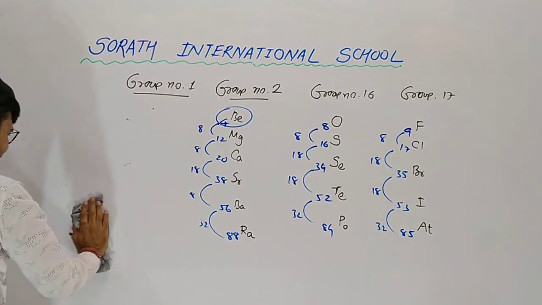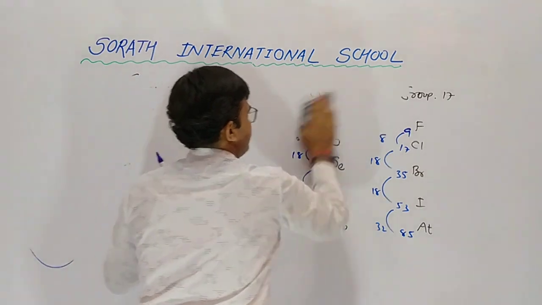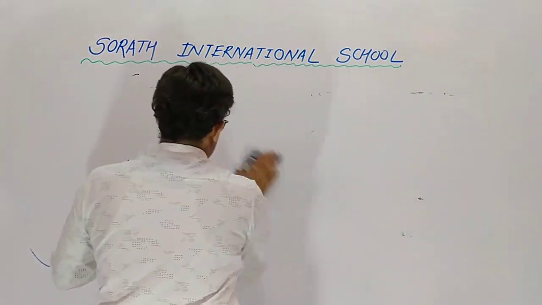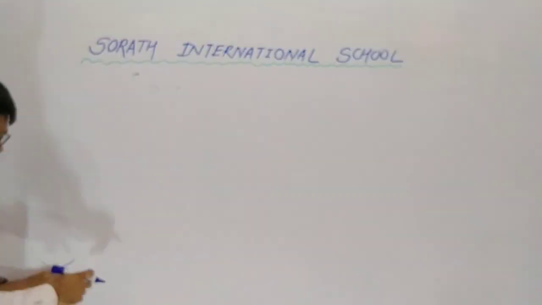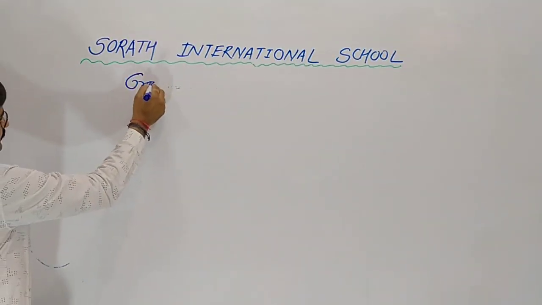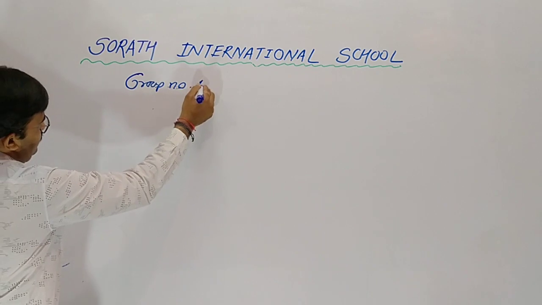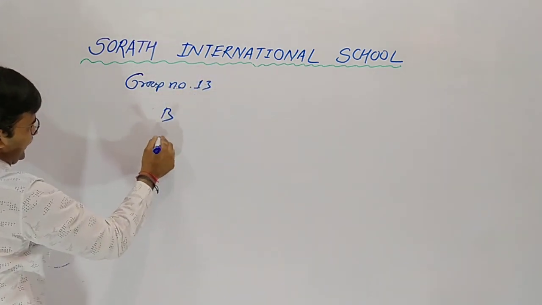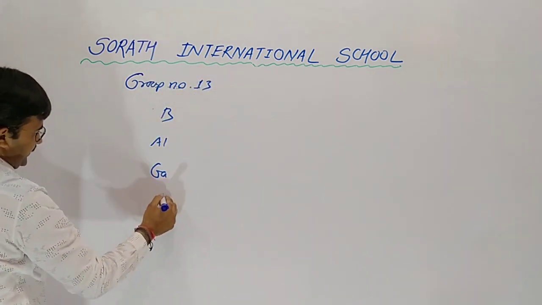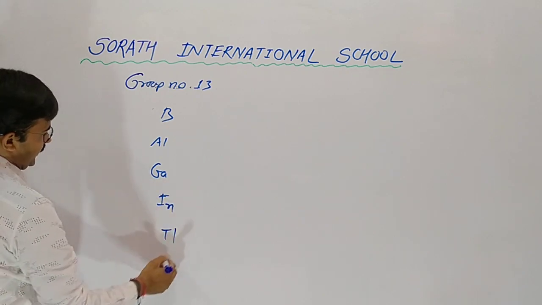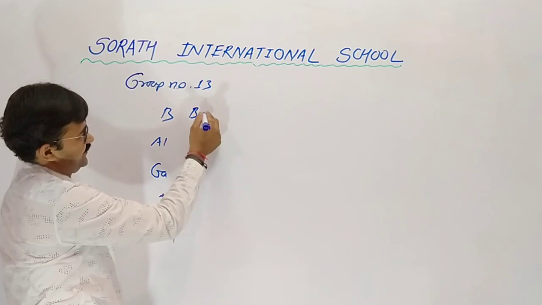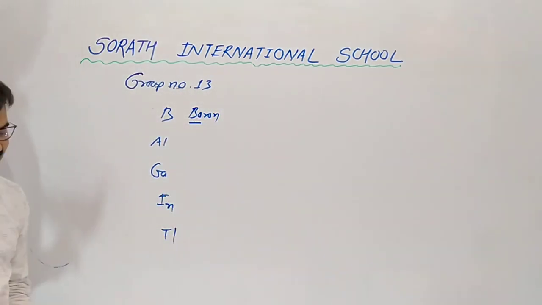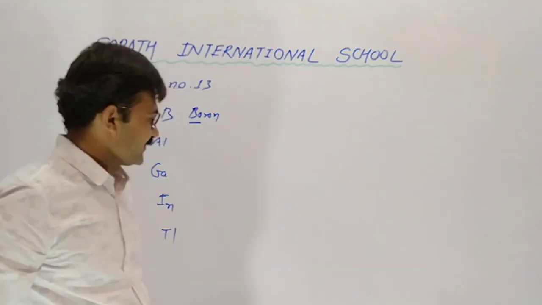Now we are going to another group, sir. Group number 13, a vertical line. In Gujarati there is a trick. Bo a the means boron. Don't laugh, I am giving you a trick.